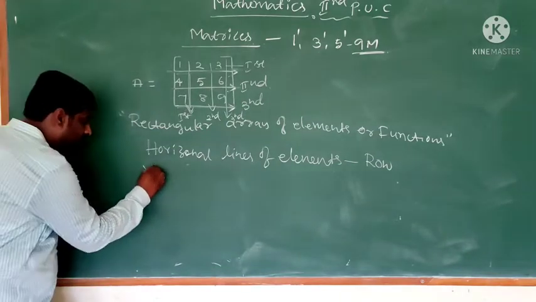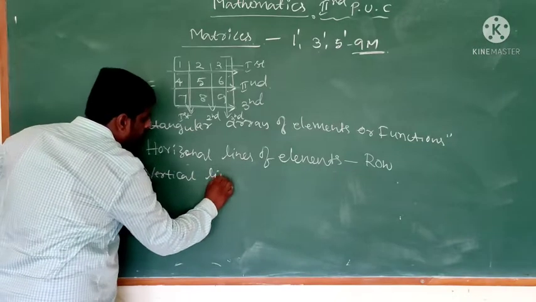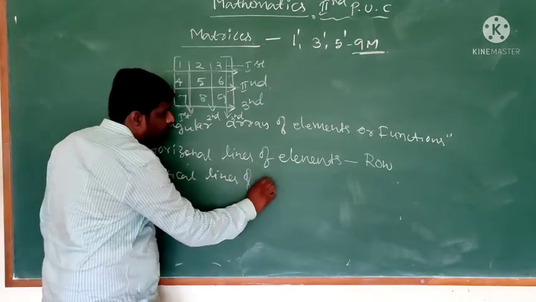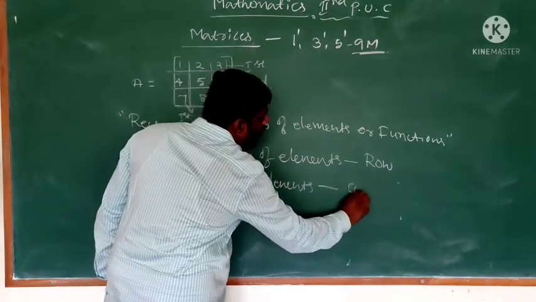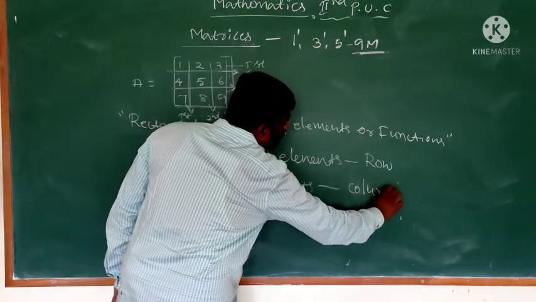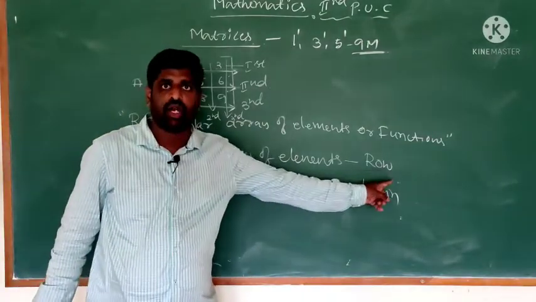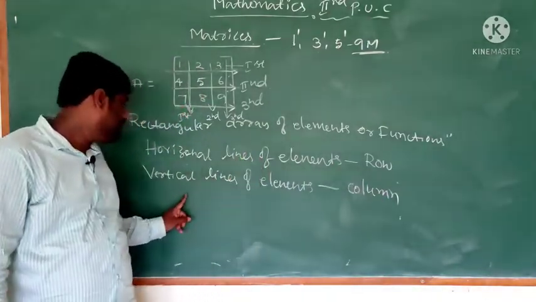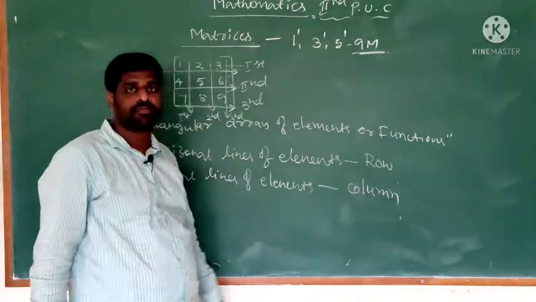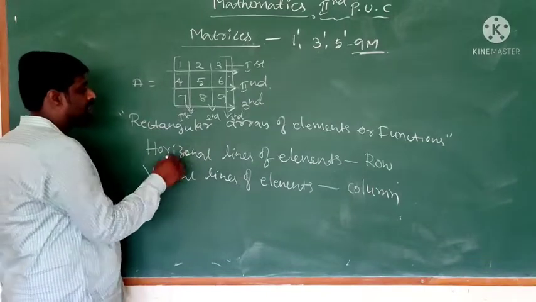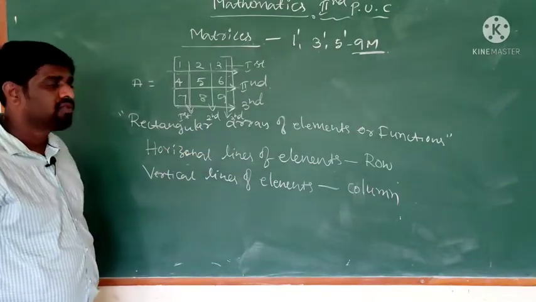So horizontal lines of elements are called rows, vertical lines of elements are called columns. Okay, so what is meant by a matrix? A rectangular array of elements or functions.